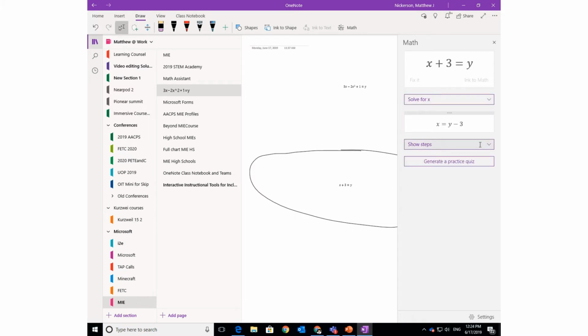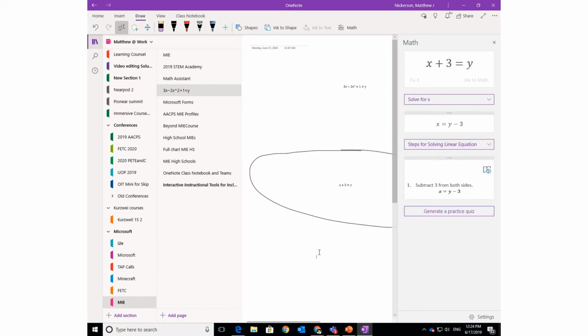Okay, nothing new there. You can show the steps, and then once you show the steps, you can open that in Immersive Reader, translate it to another language, lots of fun stuff. But what I want to do that's new is generate a practice quiz.